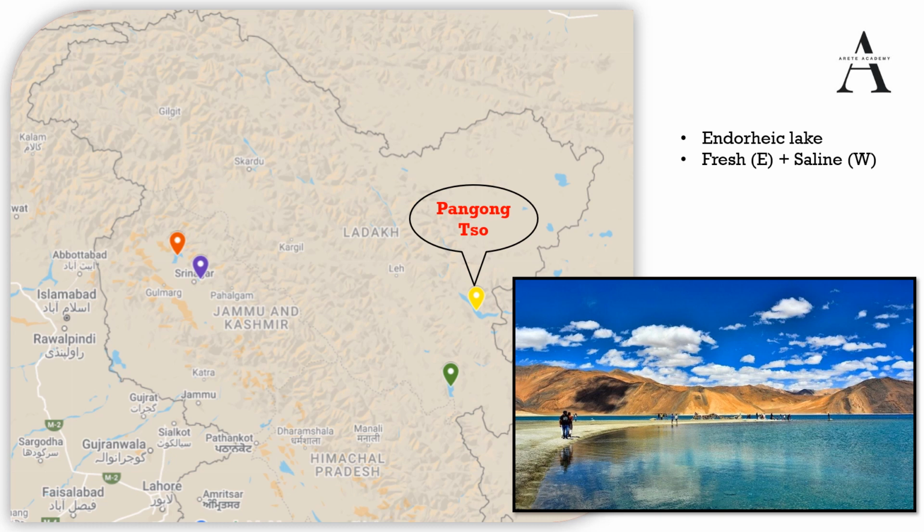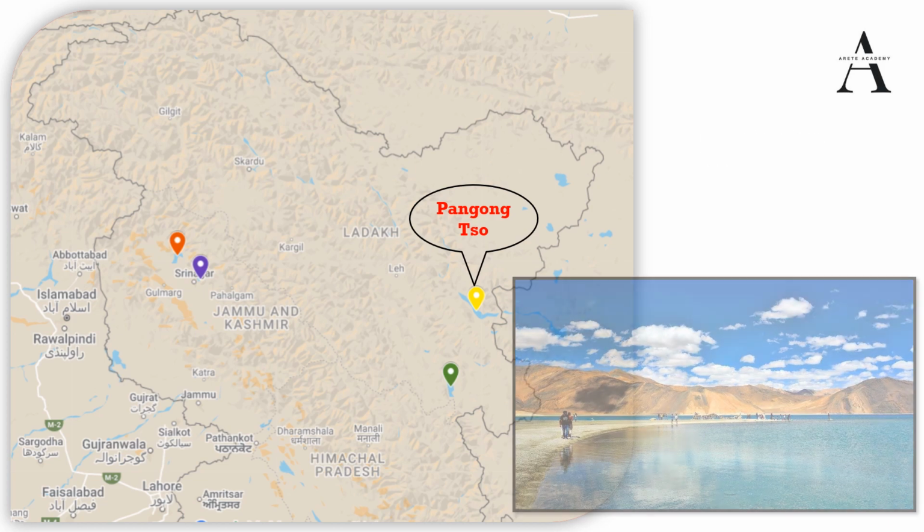The eastern part of the lake is fresh, while the western part of the lake is saline. So generally we call it a brackish water or saltwater lake, and it is one of the highest saltwater lakes in the world. This lake is divided into 5 sublakes. The names you should not remember; it is general information.